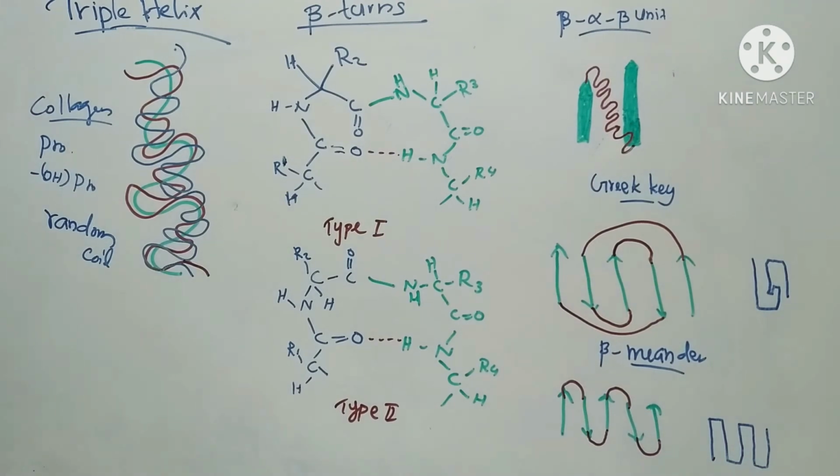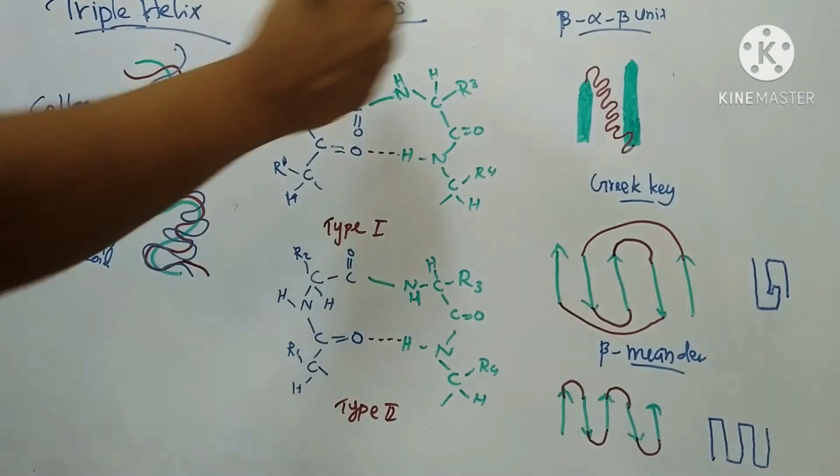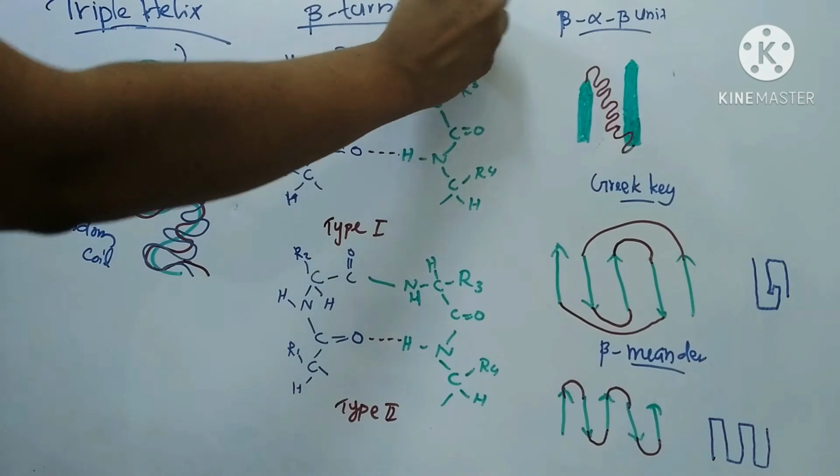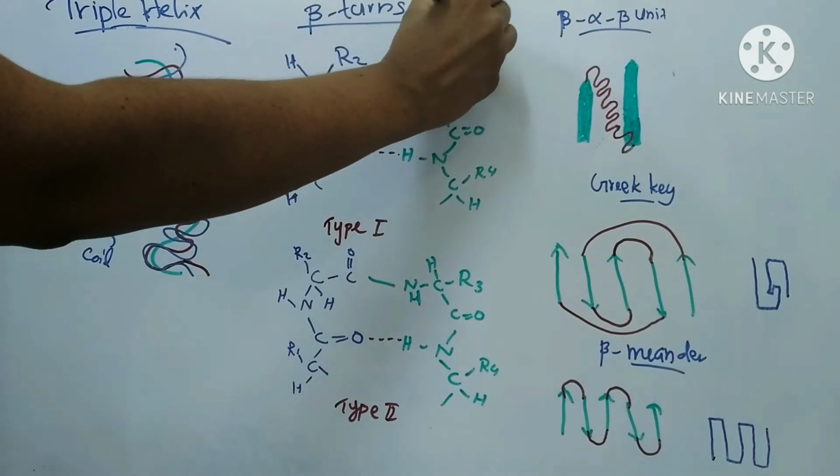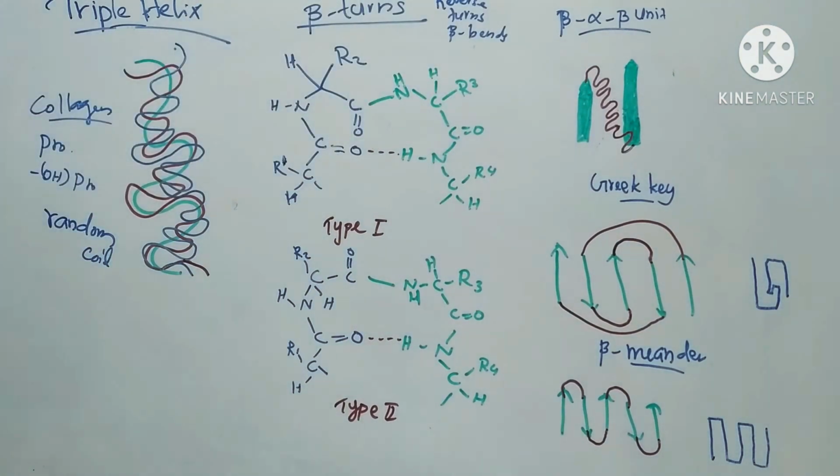Next we will see beta turns. Beta turns are otherwise called reverse turns or beta bends. Since the polypeptide chain of a globular protein changes direction 2 or more times when it folds, the conformation known as reverse turns or beta bends is formed. This is also a type of secondary structure.